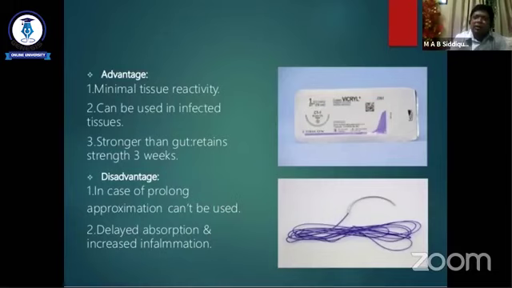What are the advantages of Vicryl? Minimal tissue reactivity, it can be used in infected tissue, it is stronger than gut, and retains tensile strength for 3 weeks. The disadvantage is that in case of prolonged approximation it cannot be used. Where we need tensile strength for an indefinite time, we cannot use Vicryl. There is also delayed absorption, which encourages inflammation, and the inflammation is increased for this property.